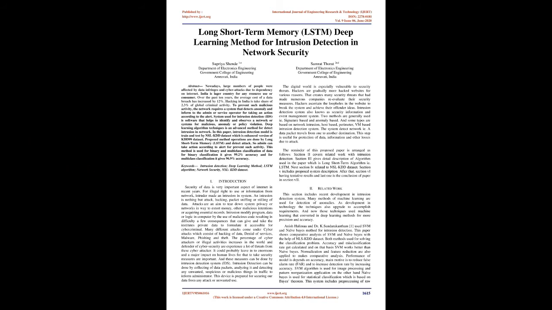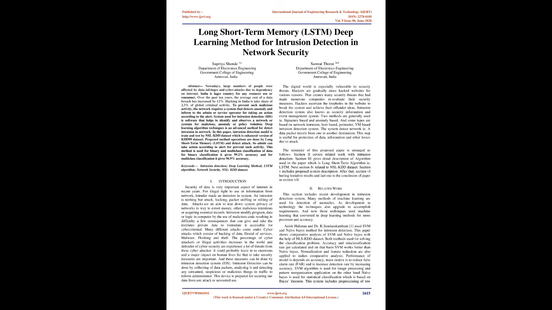resulting in consequences that can compromise the institute's private data and make it accessible to cyber criminals. Many different attacks come under cyber attacks, which consist of hacking of data, denial of service, malware, phishing, and theft. The percentage of cyber attackers or illegal activities increases in the world, and defenders of cybersecurity experience a lot of threats from these cyber attackers. It could have an enormous and major impact on human lives. For that, security measures are important.